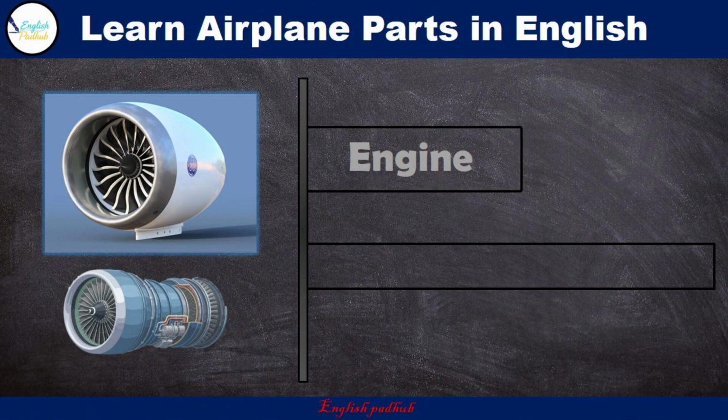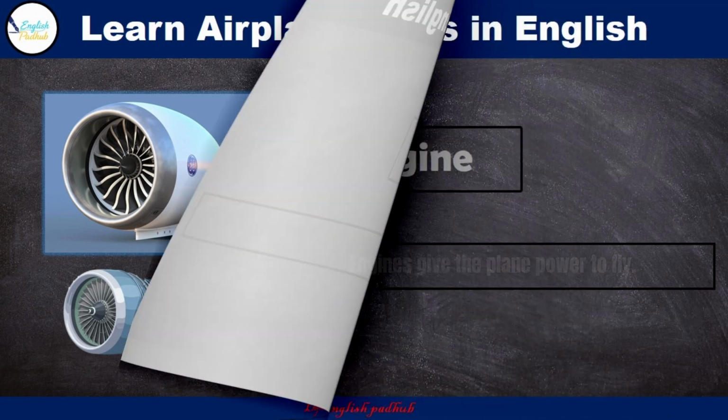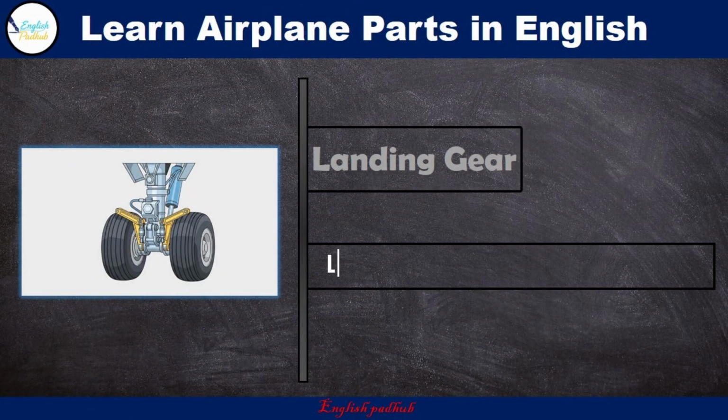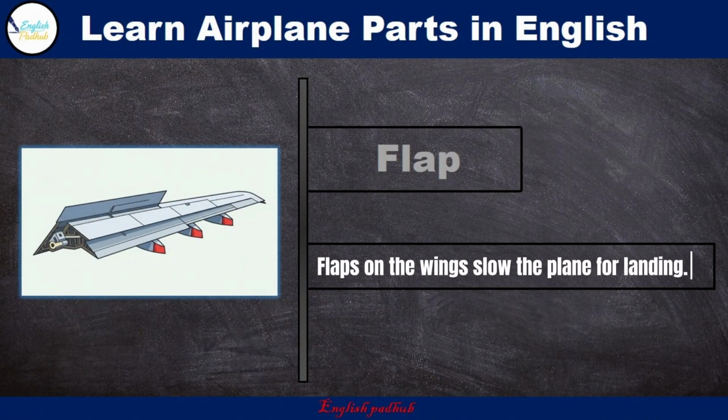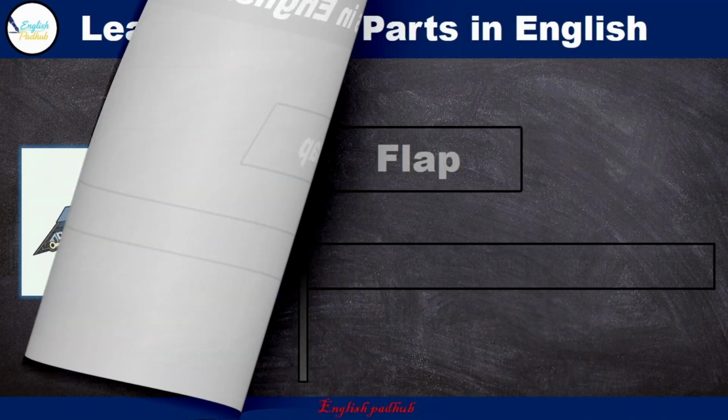Engine. Engines give the plane power to fly. Landing gear. Landing gear helps the plane land safely. Flap. Flaps on the wings slow the plane for landing.